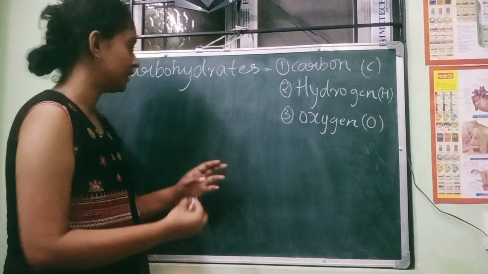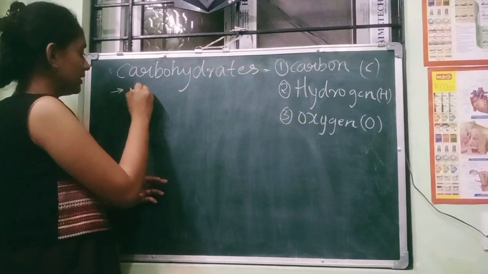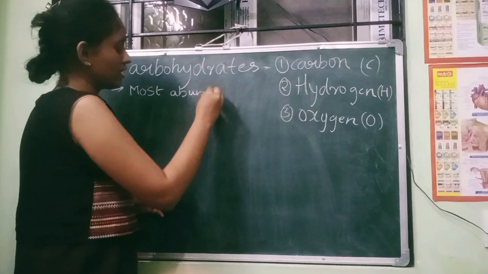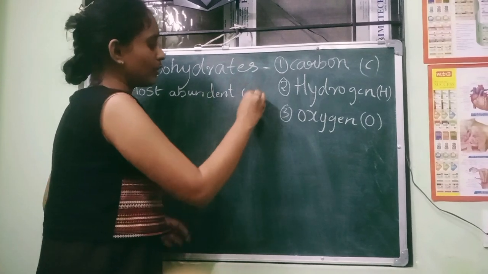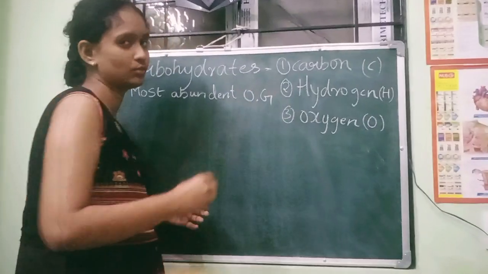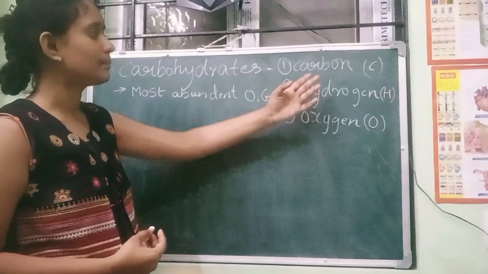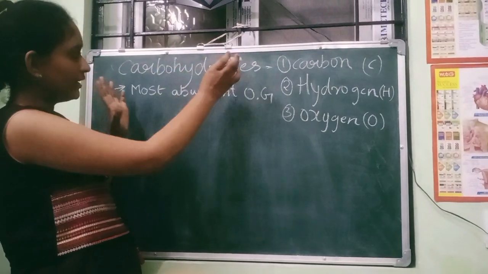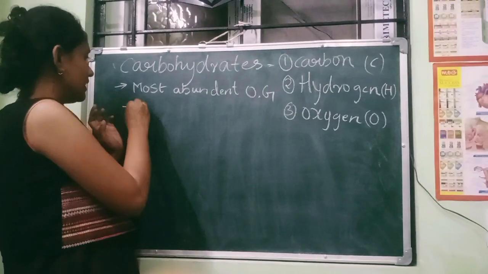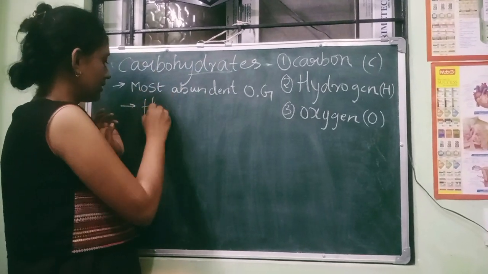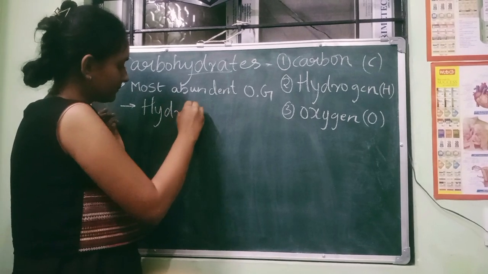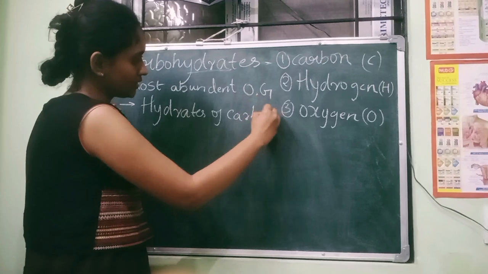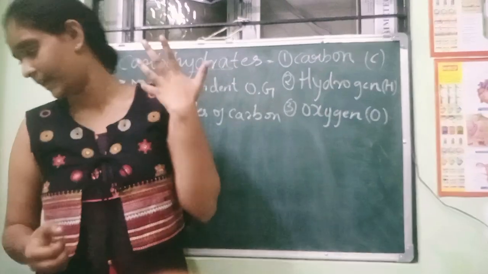The carbohydrate is the most abundant organic molecule. It is composed of carbon, hydrogen, and oxygen. In the word itself, you can see carbohydrates. What do we mean by carbohydrates? It is hydrates of carbon. Hydrates of carbon means carbohydrates.